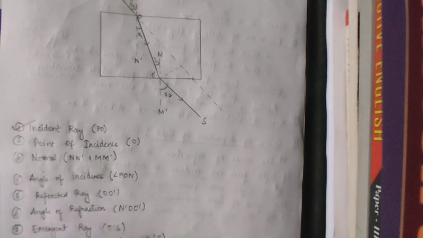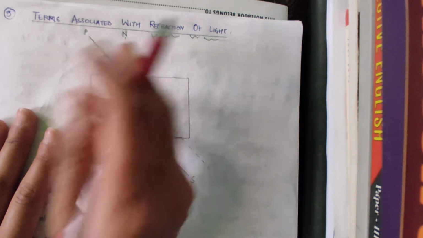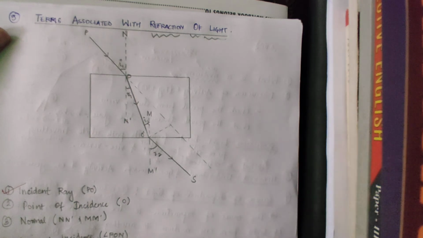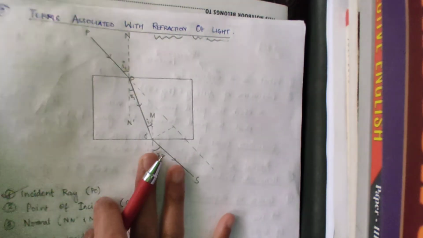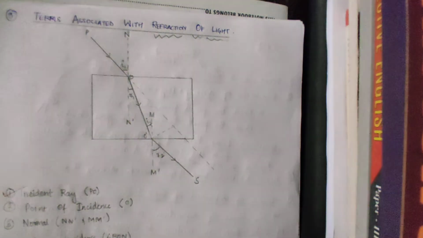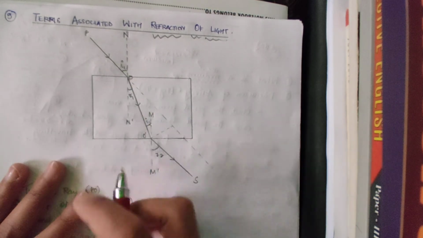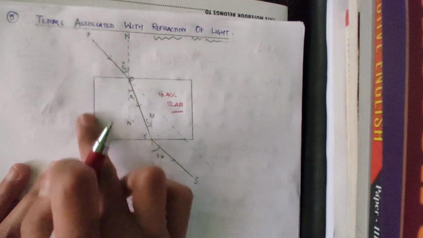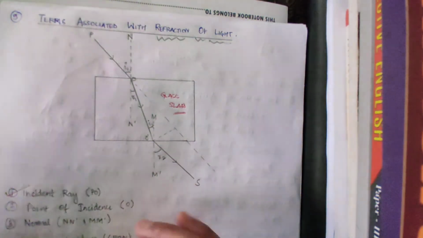Before discussing these terms associated with refraction of light, we will see this one here in your chapter. This is written refraction of light through a glass slab. I want to discuss this figure first. Let me cover this. So this here is a glass slab. This whole rectangle is a glass slab, a rectangle made up of glass.